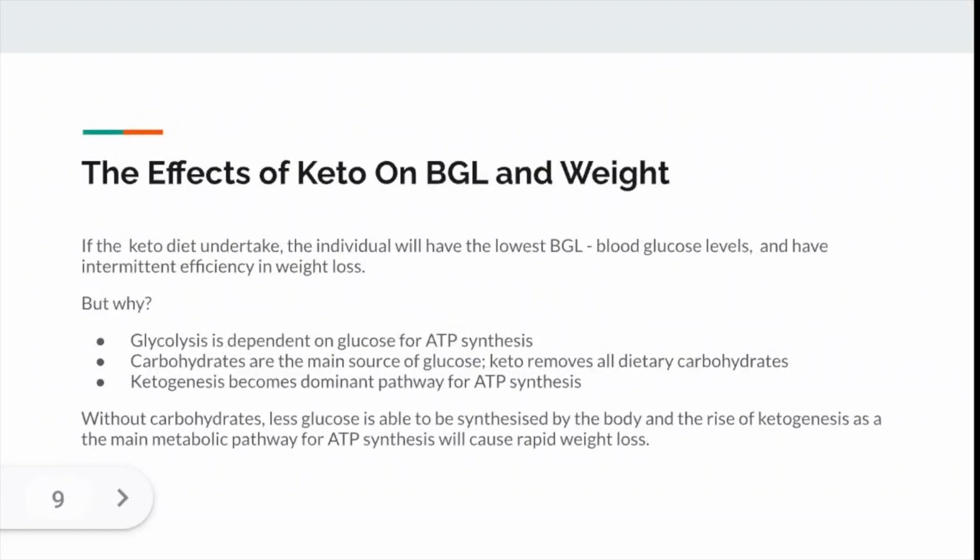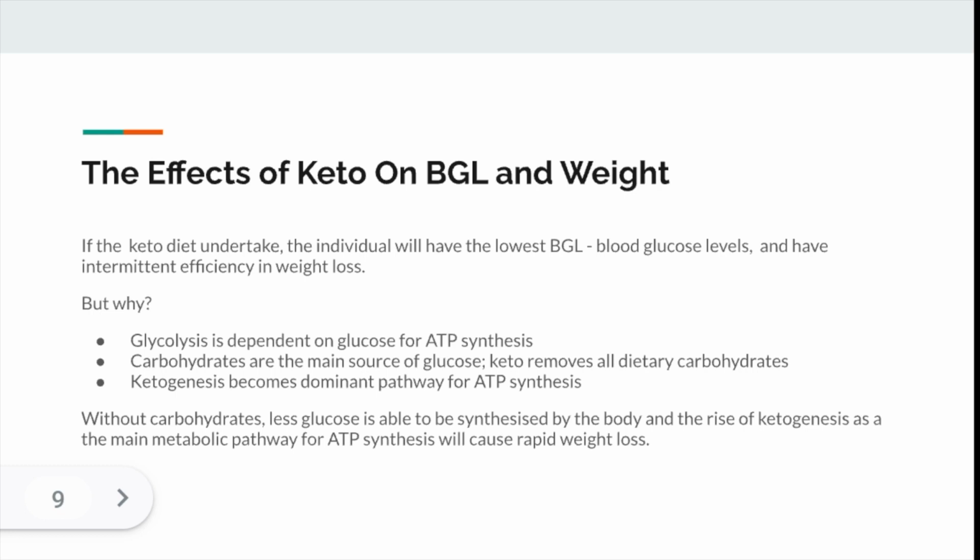Okay, so starting off with our hypotheses, we'll be talking about the keto diet and its effects on glucose levels and weight loss. So, if an individual suffering from metabolic syndrome undergoes a keto diet for a prolonged period of time, they will produce the lowest blood glucose levels and have the second most weight loss out of all the diets chosen. Since dietary carbohydrates are the main source of glucose in the body, by removing carbohydrates, which is what keto does, the body will resort to a new method of energy generation.